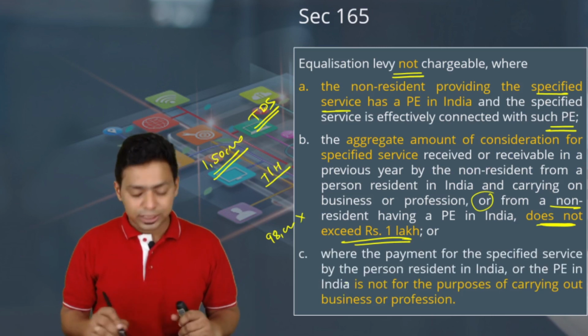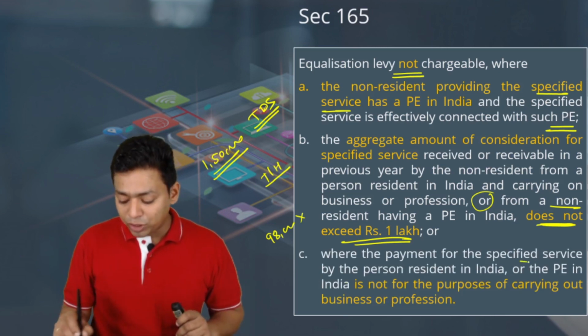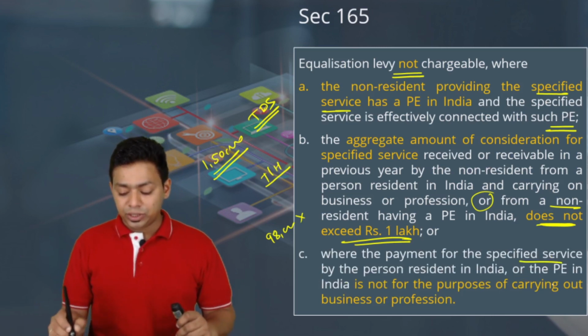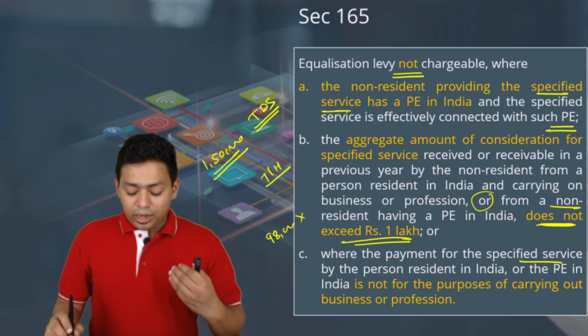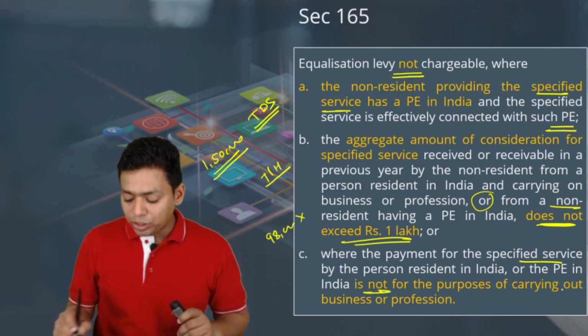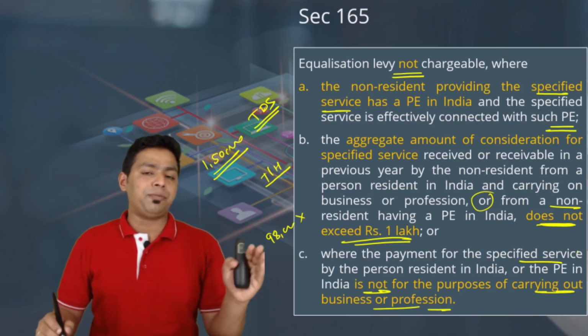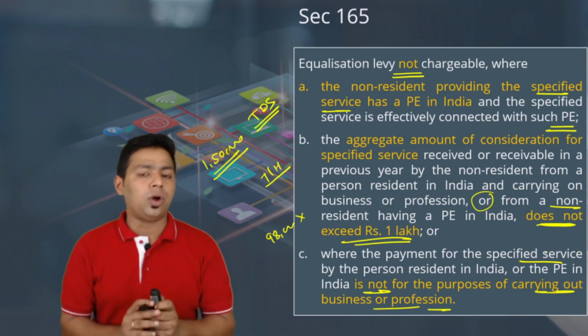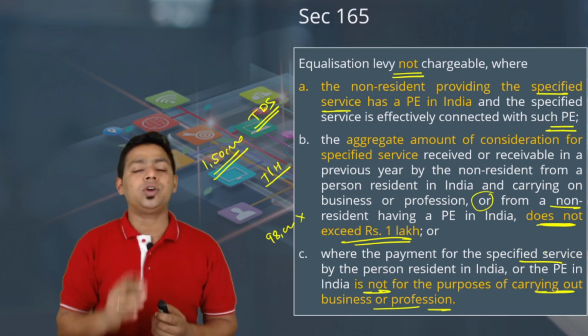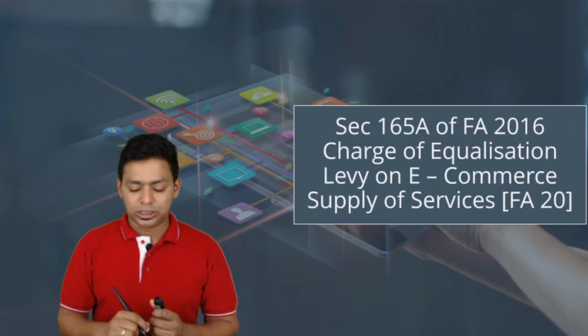And lastly, the third exception, where the payment for the specified service by a person resident in India or PE in India is not for the purpose of carrying out any business or profession. So if it is not for PGBP purpose, for any other purpose, then obviously it is not taxable. It is taxable only in the hands of business and profession associates.